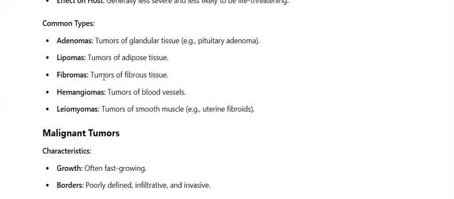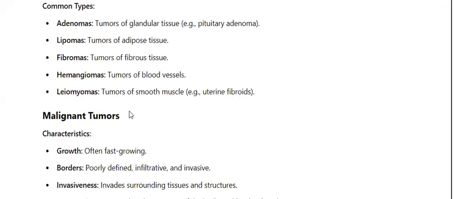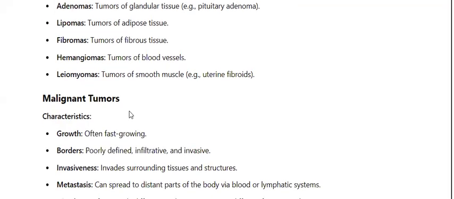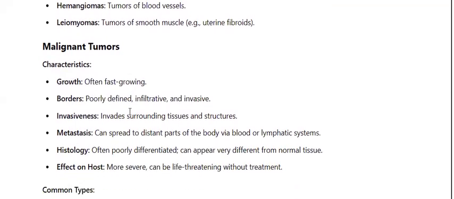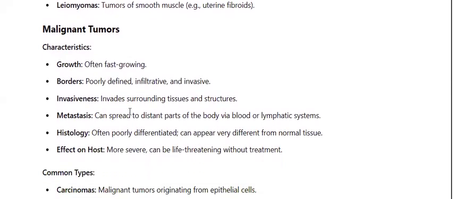Lipomas refer to the tumors of the adipose tissue. Fibromas are tumors of fibrous tissue. Hemangiomas are the tumors of blood vessels, and they're commonly present in small children. And leiomyomas. Finally, the leiomyomas are basically tumors of smooth muscles, which are present in pregnant women as uterine fibroids, and they tend to bleed regularly, especially during menstruation.